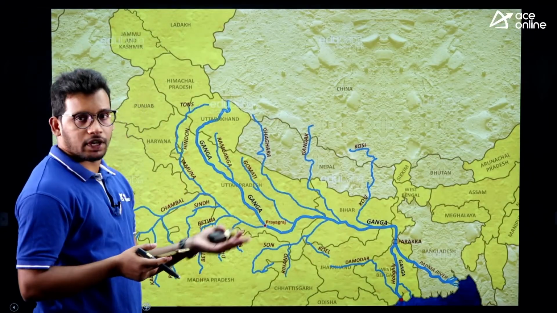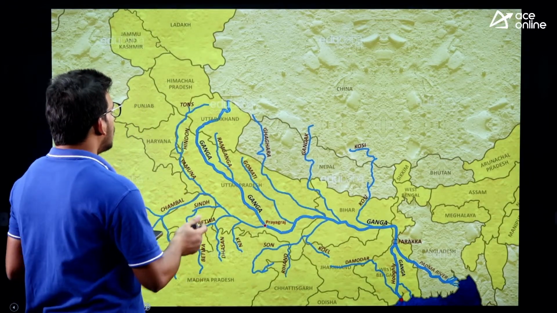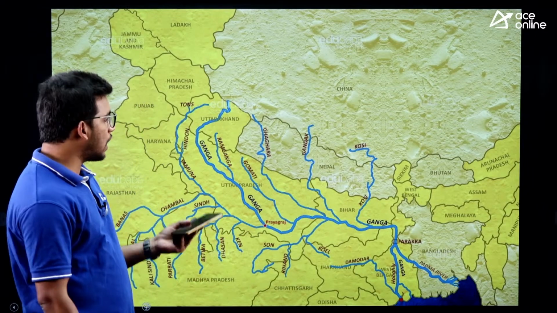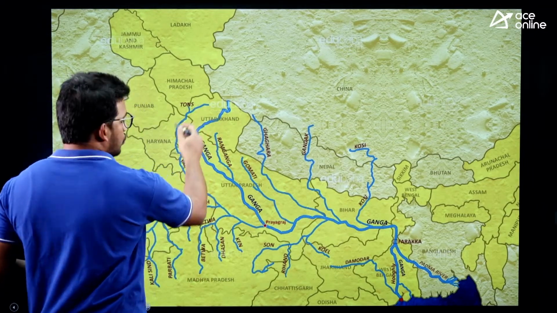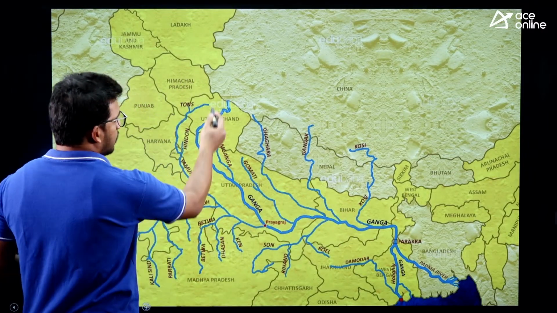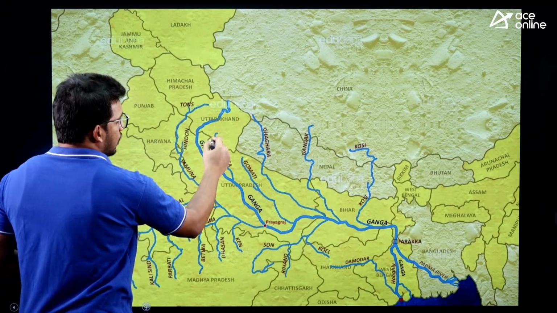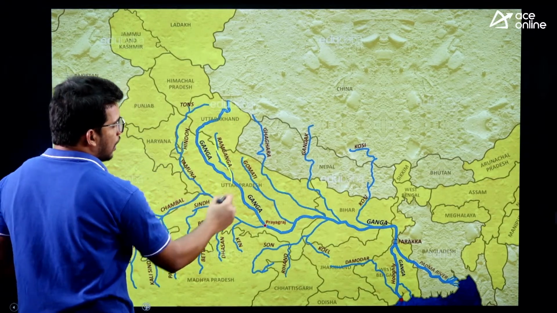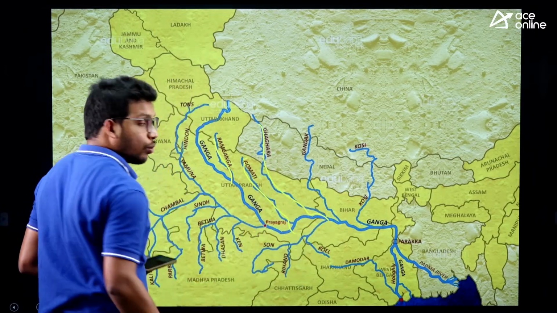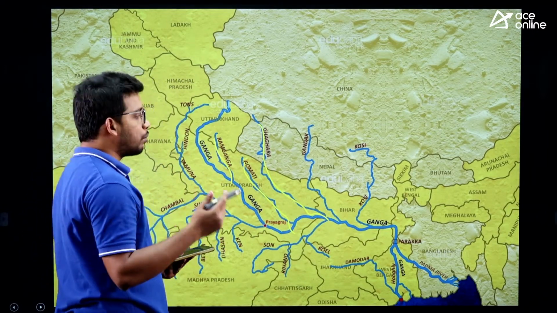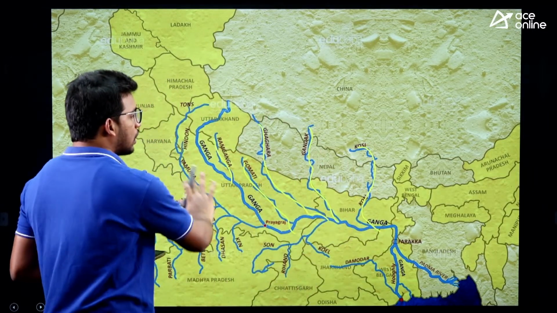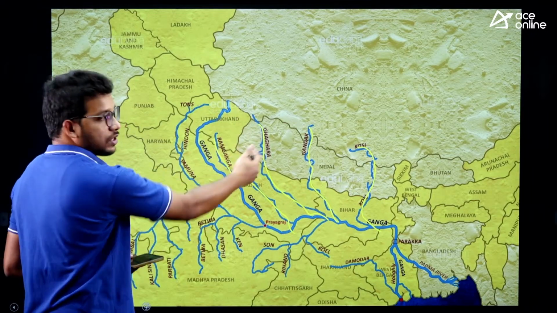Let us also revise the river system of Ganga river. Ganga, as we have seen, is formed by the merging of Alkananda and Bhagirathi at Devprayag. After that, it moves towards the eastern Bay of Bengal. Let us revise the tributaries from the beginning. The northern tributaries are Ram Ganga, then comes Gomti, then Ghaggara, where more Harappan sites were also found if you are aware of history. Then comes Gandak, then Kosi river. These are all the northern tributaries of the Ganga system.